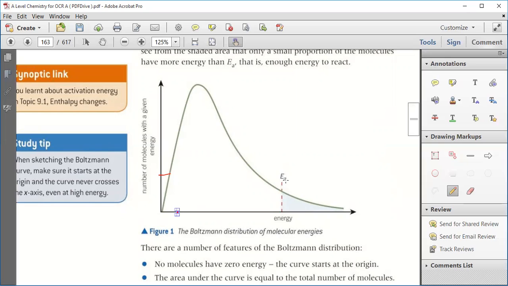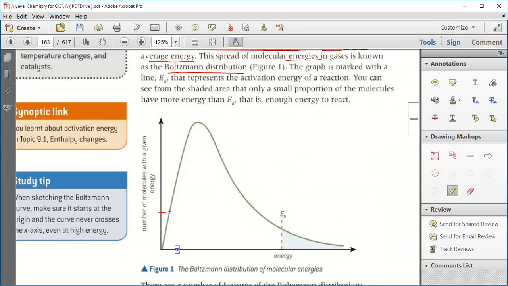Now, suppose this is energy EA. This energy EA represents the activation energy of a reaction. Activation energy means the energy which is required to activate the reaction. There's a certain amount of energy required for the reaction to proceed. You can see from the shaded area that only a small portion of molecules have more energy than EA.